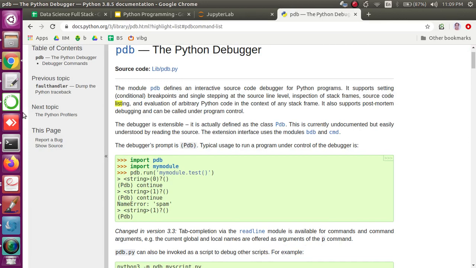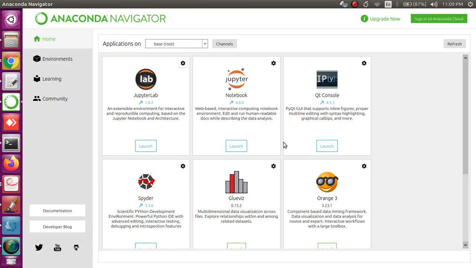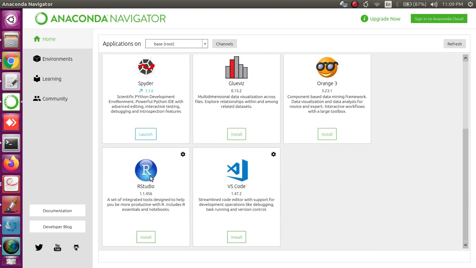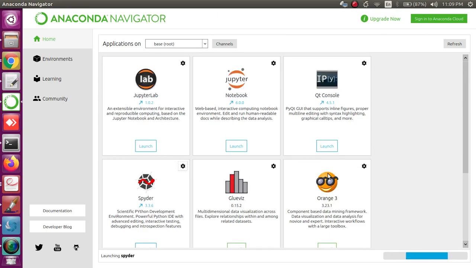And once you download and start, the Anaconda Navigator looks like this. Okay, where you will find some of the other software or the IDEs available inside this software suite, right? So here you see that there is something called JupyterLab, there is something called Jupyter Notebook. We're not going to use Qt Console or Orange or Blueview, so we are not going to use those. But yes, Spyder is one of the IDEs I wanted to show you. RStudio, if you are working on R, VS Code, so those are some of the packages. If you are interested, you can explore.